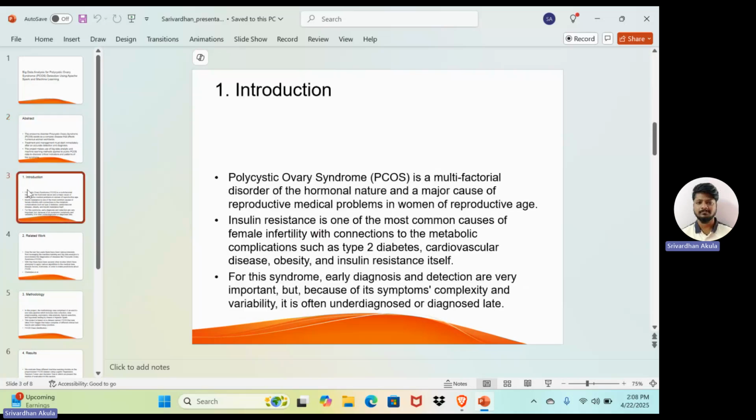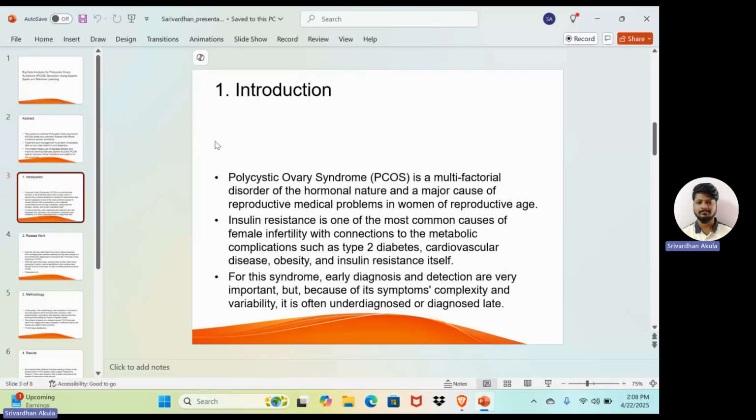So, for the introduction, PCOS is polycystic ovary syndrome, as you know, a multifactorial disorder of a hormonal nature and a major cause of reproductive medical problems in women of reproductive age. Generally, PCOS can cause problems like irregular periods, weight gain, and difficulty getting pregnant. It's also linked to diabetes and heart disease. Because symptoms can vary a lot, it often goes unnoticed. That's why early detection is important, and computers can help with that.